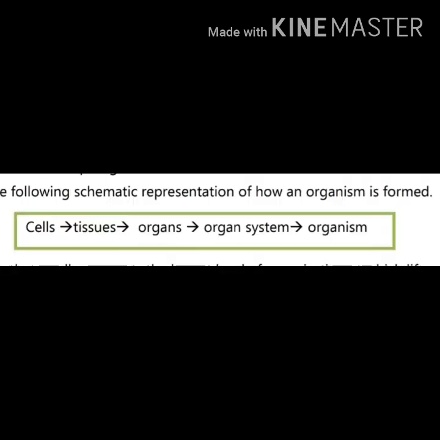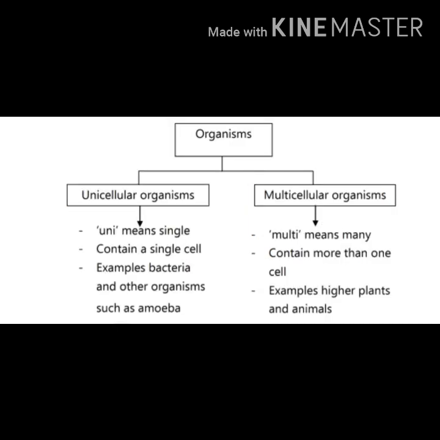Here you can see how an organism is formed. First cell, afterwards tissues, then organs, organ system, and lastly with the whole procedure the organism is formed. On the basis of the cells, organisms are classified into two types. One is a unicellular organism and another is a multicellular organism. Uni means single and multi means many.